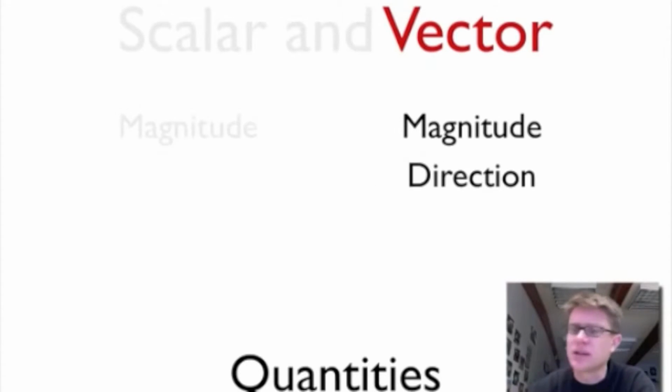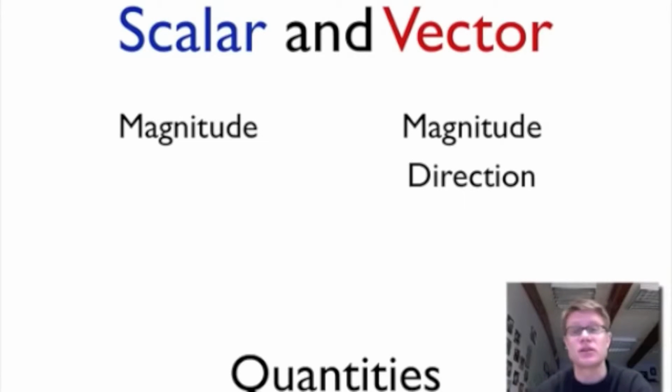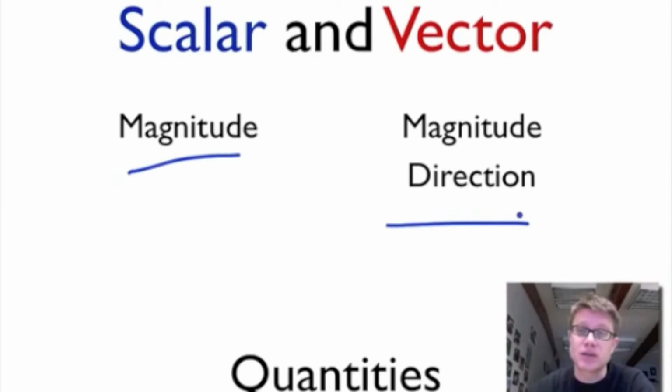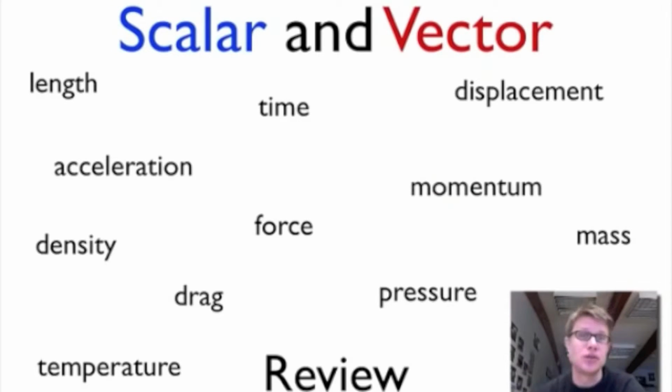And so that'd be an example of why in physics, I'm not trying to be nitpicky, I'm just saying that you have to understand the difference between a scalar quantity, which is just magnitude, and a vector, which is magnitude and direction. And there's a review at the end of this video, and I'll have you go through a bunch of these, and we'll identify a number of them. But for now it's a huge thing.